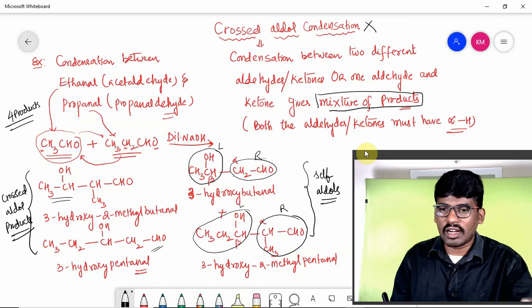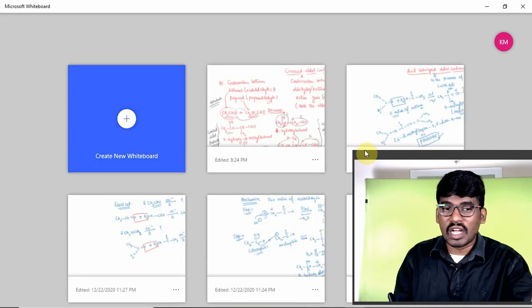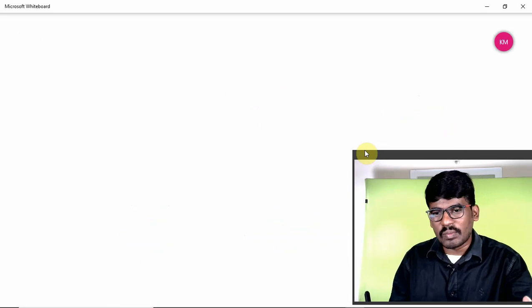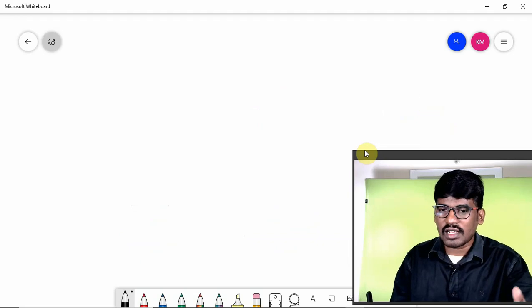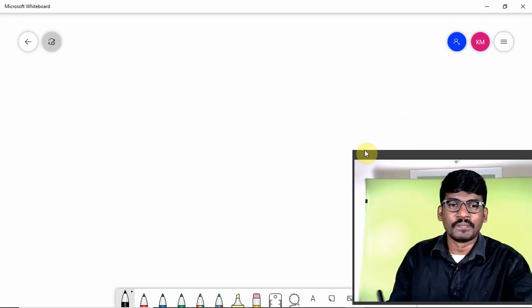Crossed aldol condensation means a condensation taking place between two different aldehydes or two different ketones, or one aldehyde and one ketone, but both must have alpha hydrogen. That is one type.